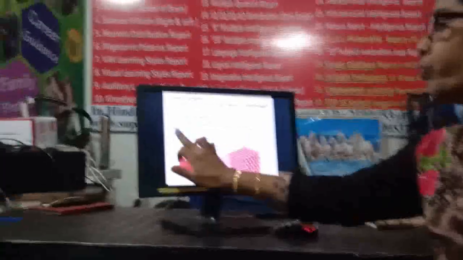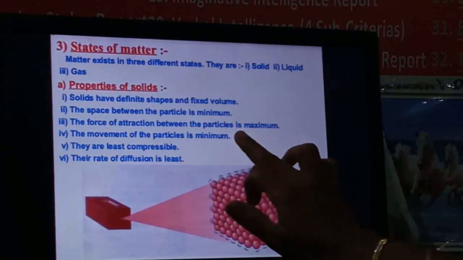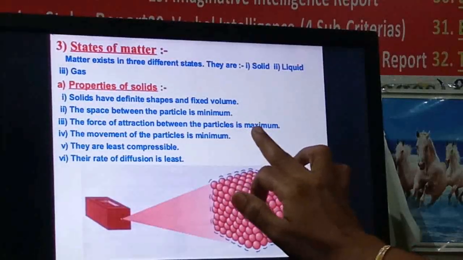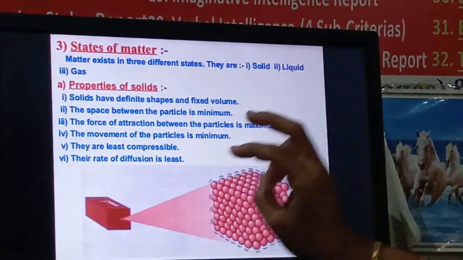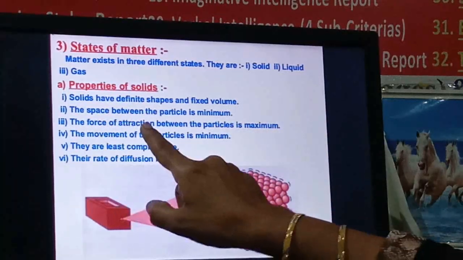But take an example, a table. This is a table, a solid. I cannot pass my hand through this table because the molecules of this table have a very high force of attraction between them. So I cannot break that force with my hand, right? That's why I can't pass my hand through this table. So this is the next property, that the force of attraction between the particles is maximum as compared to liquid and gas. Solids have the maximum force of attraction.